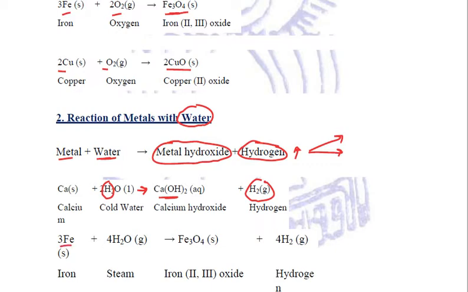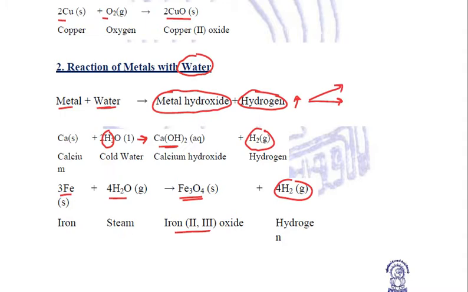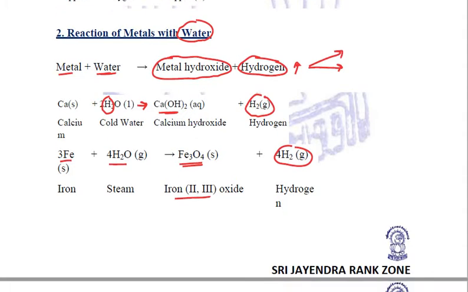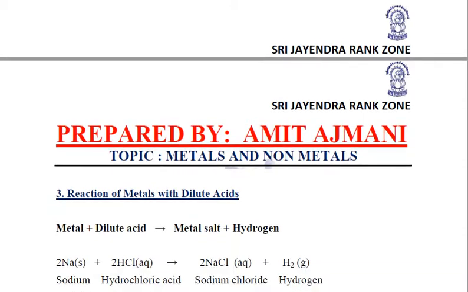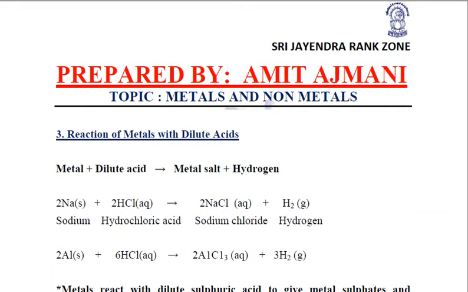Similarly, when iron reacts with water, it will also displace hydrogen and form iron 2,3 oxide, that is a combination of ferrous and ferric oxide, and hydrogen gas will be liberated. So this was the second property. Again, you need to remember that if a metal is more reactive, it is capable of reacting even with cold water, that is water at room temperature.